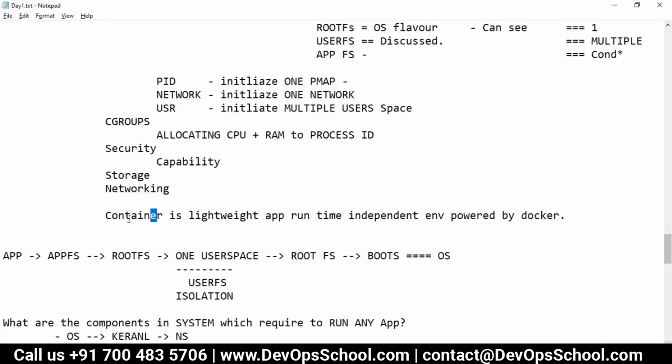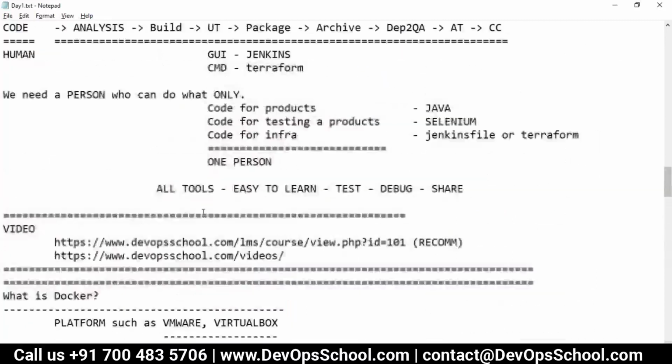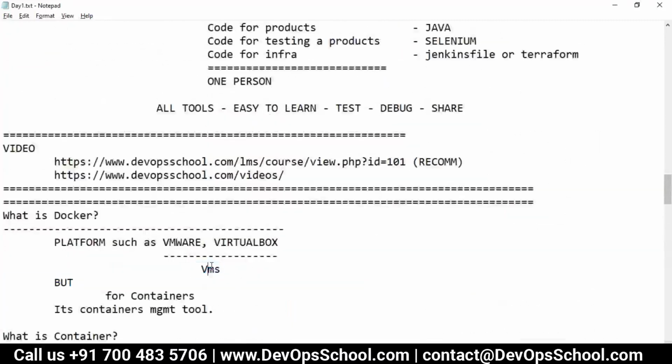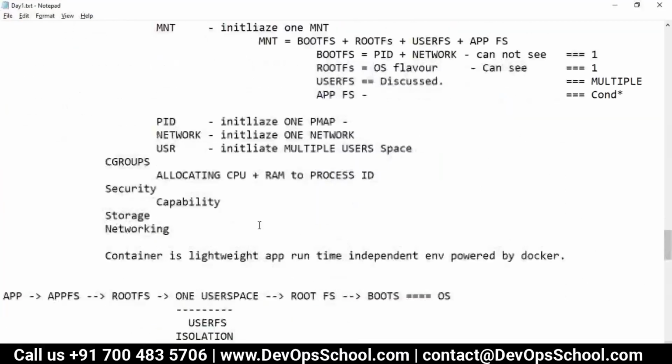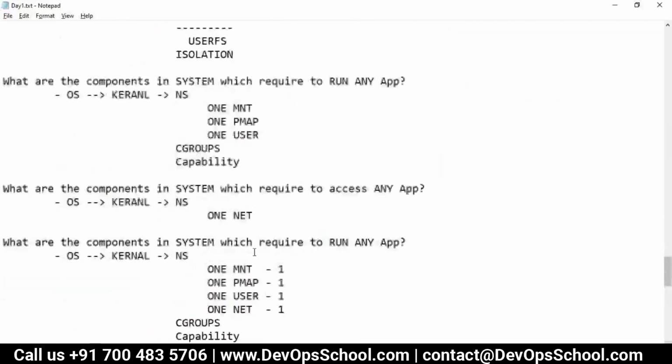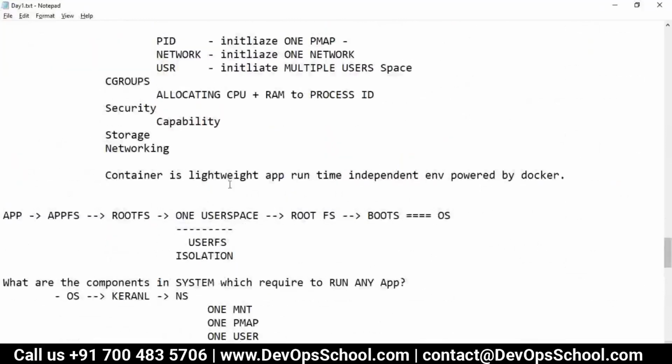Container is lightweight. Lightweight means it consumes less CPU, less RAM, less operating system. I mean, no operating system. Someone said, what is a container? It's an operating system of VMs. Don't call it VMs. It's not a virtual machine, it is a container. Container is a lightweight application runtime.